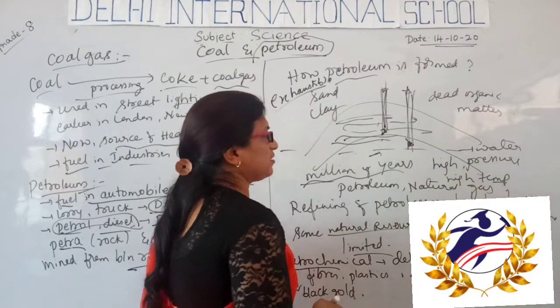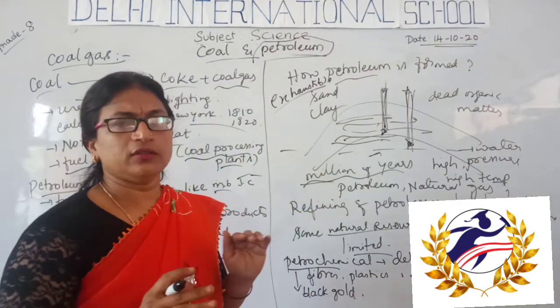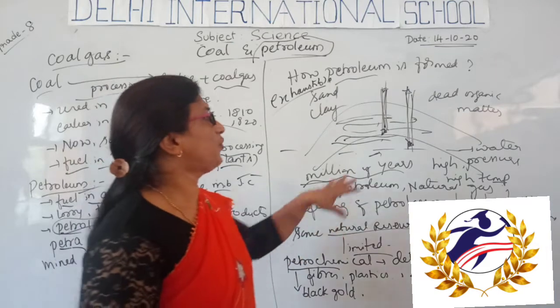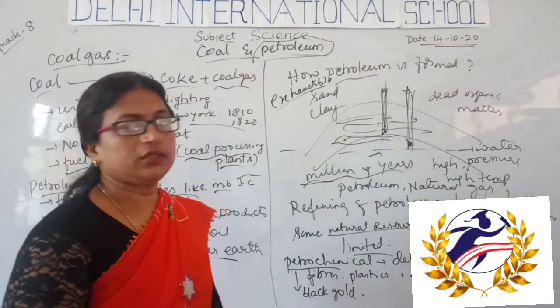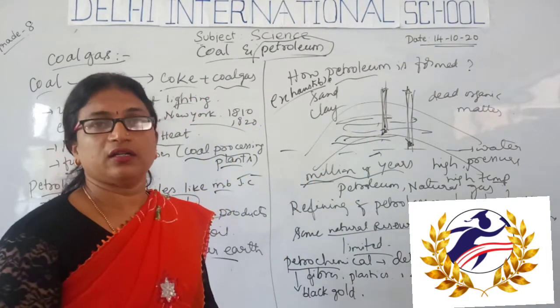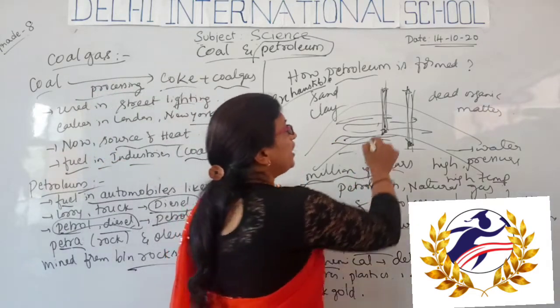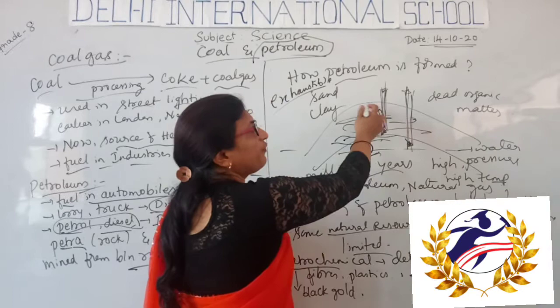Once extracted, it has dust, dirt, and is mixed with water, and it also contains many different liquids of different boiling points.